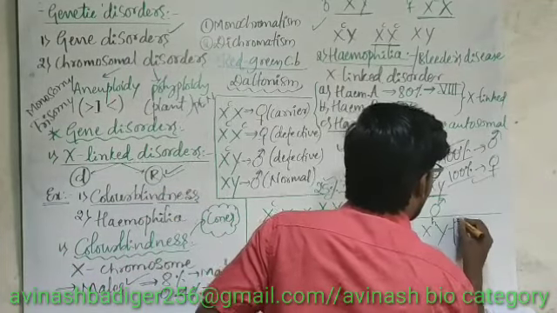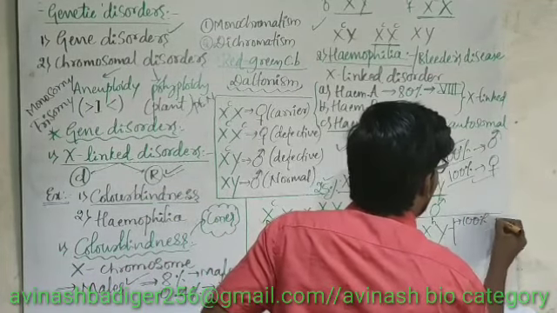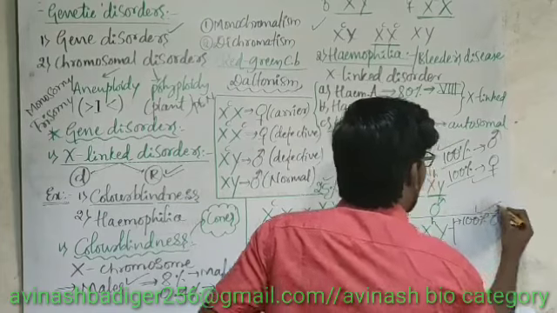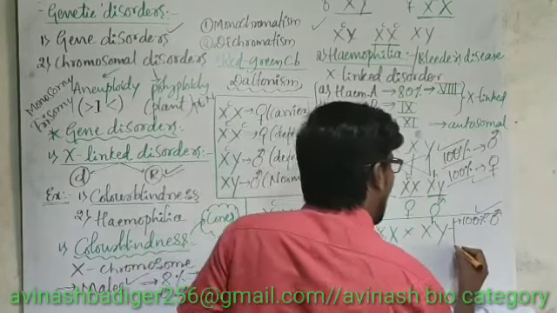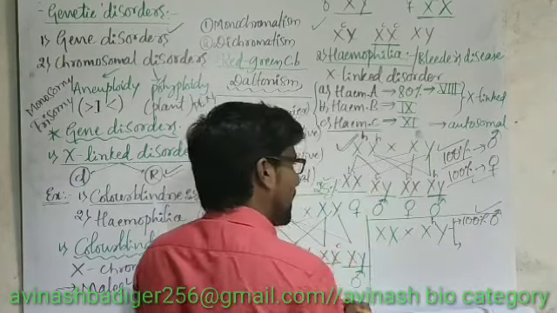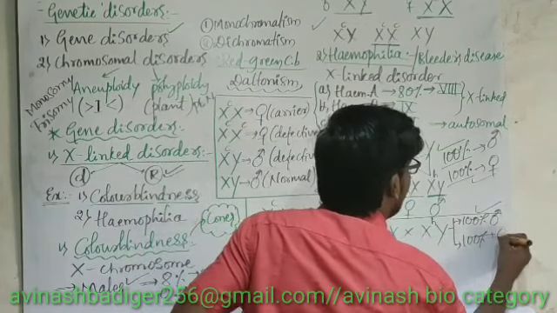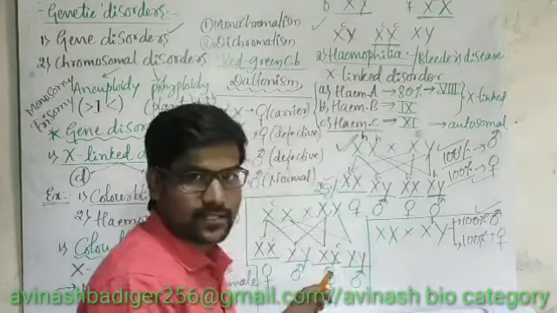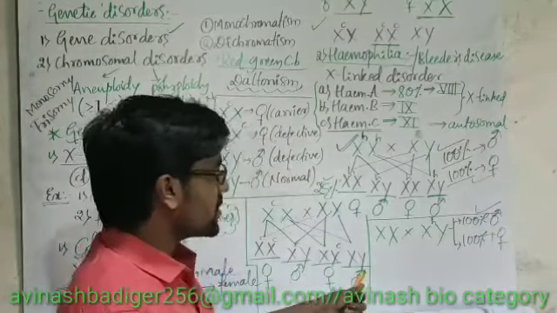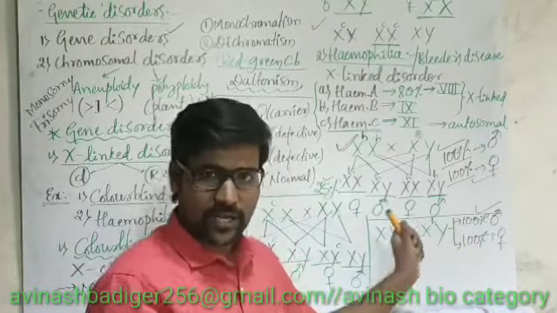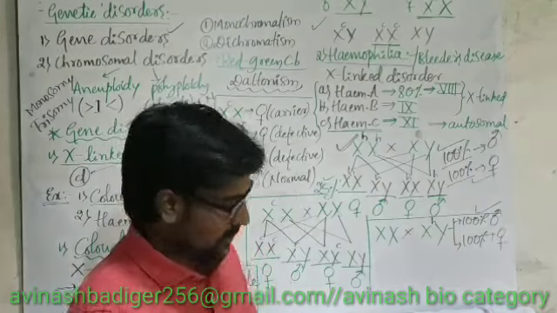Let me write here. 100% all the sons are normal, and here 100% all the daughters are carriers. So what it suggests here is that no one is affected if the condition of the parents is like this.